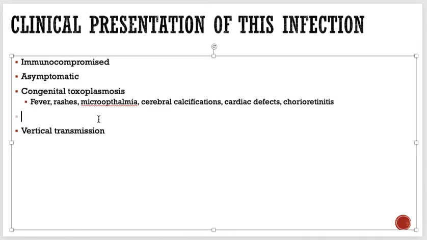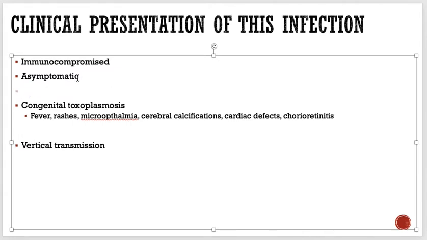So now, whenever someone has acquired toxoplasmosis, okay, what happens is, if the person's immunity is good, they remain asymptomatic.